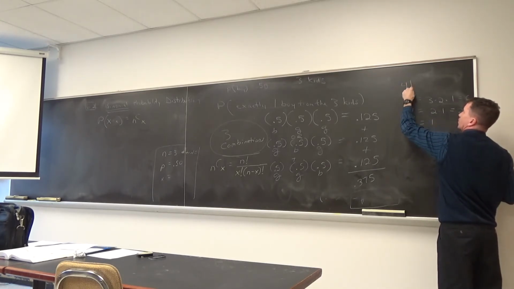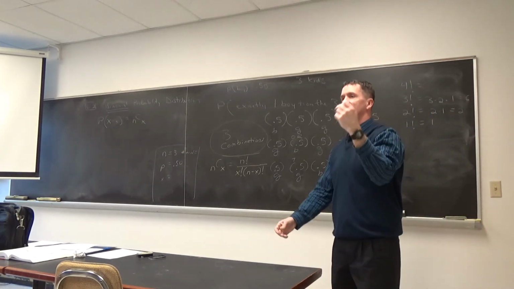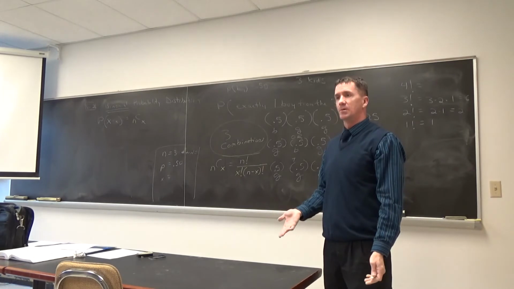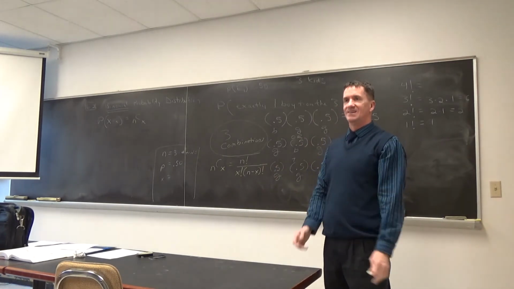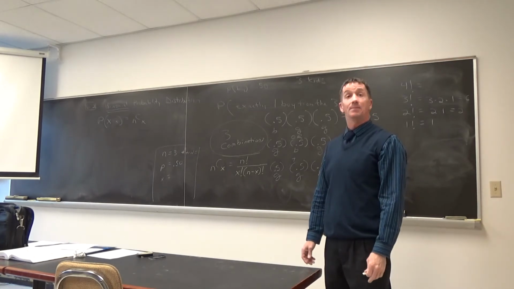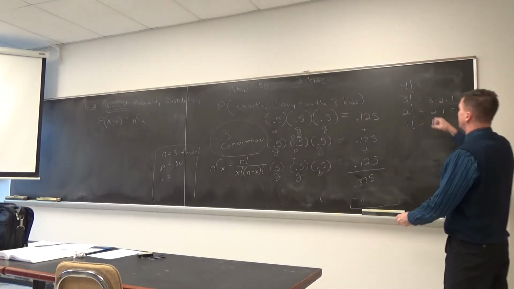What do you think 4 factorial would be? 4 times 3 times 2 times 1. You understand factorials. I mean, what the heck would 20 factorial be? That'd be a huge number. 20 times 19 times... Okay, so these are what we call factorials.